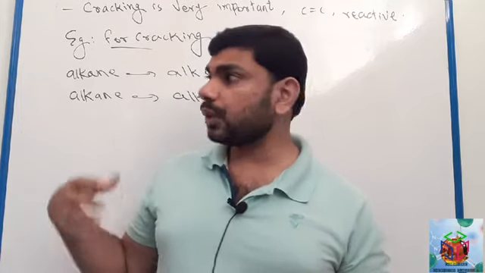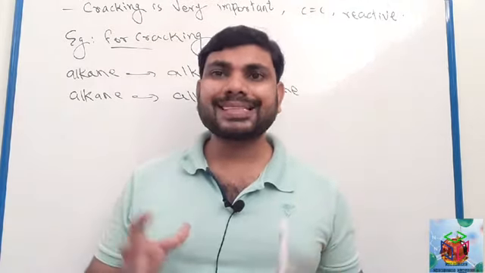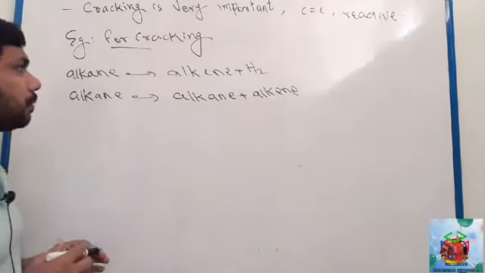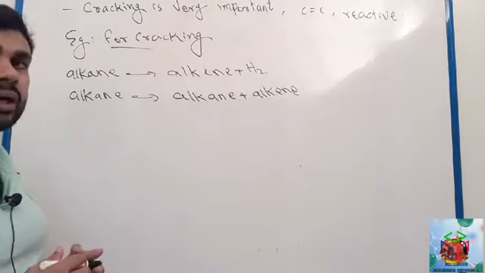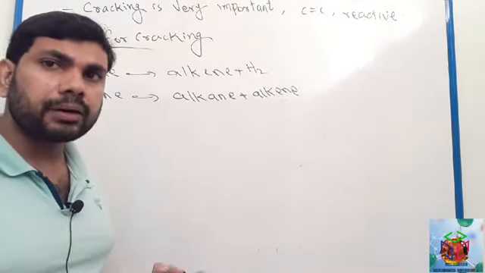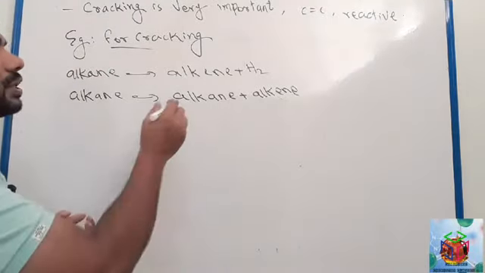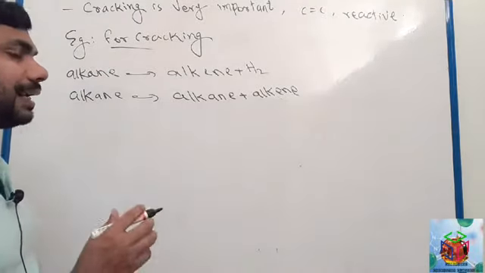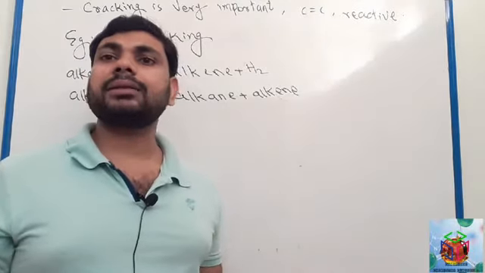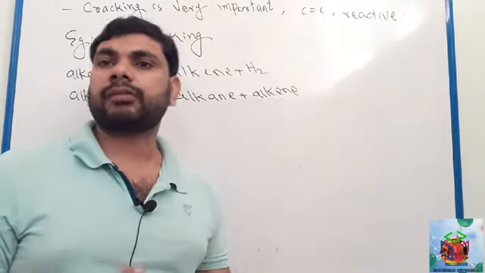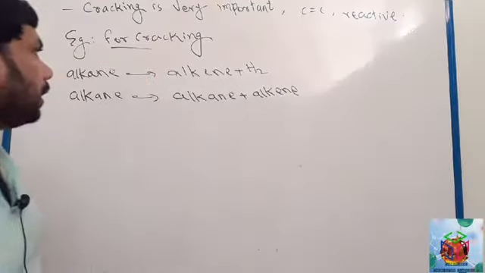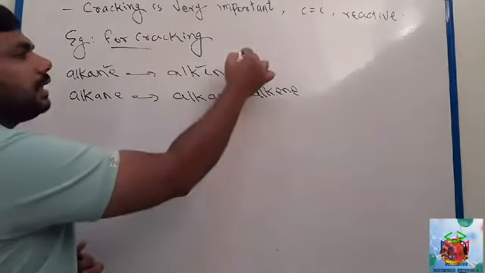Clear? Next one we have to discuss here some examples for cracking. After cracking, long chain alkanes change to simpler hydrocarbon. Alkane changes to alkene. So cracking means just breaking, irregular breaking. There is no definitive formula for cracking. Here alkane changes to alkene and hydrogen.